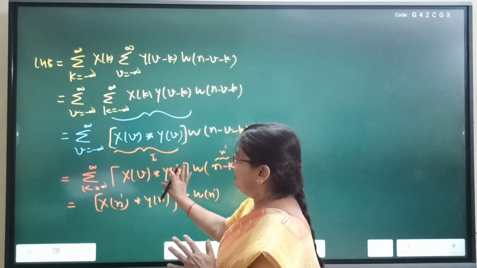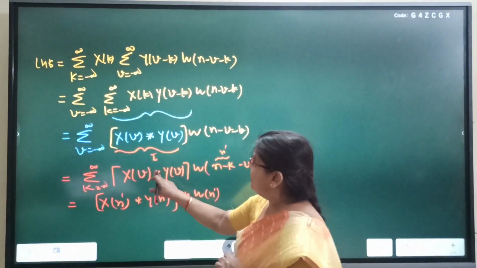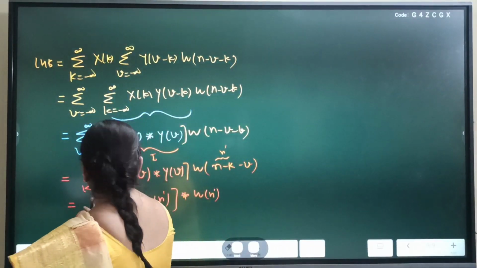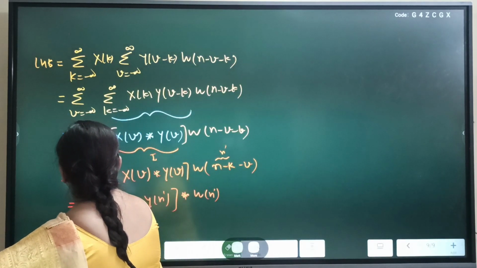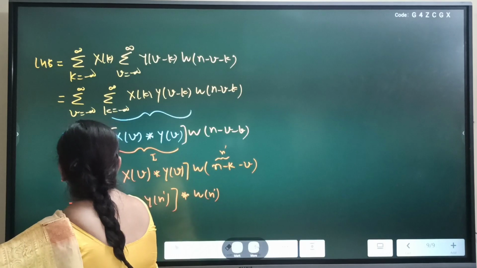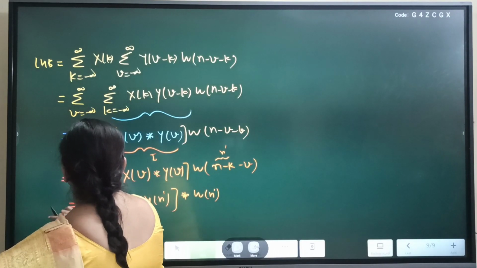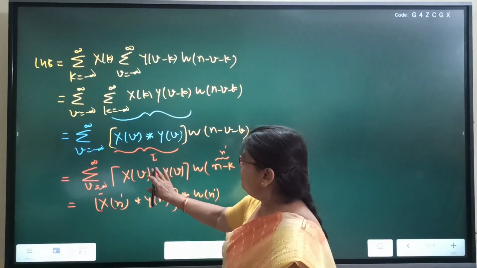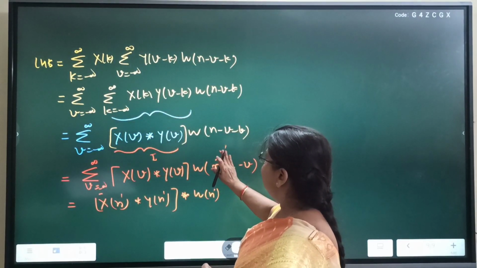Assuming this is the first sequence, and in the first sequence the dummy variable is v. Since the sum is over v, this should be v, so v is equal to minus infinity to plus infinity. Make the correction here. Now in the first sequence the dummy variable is v, in the second sequence the dummy variable should be some